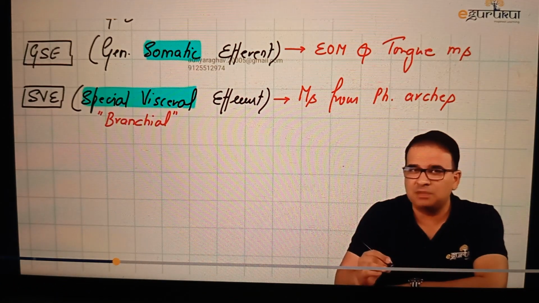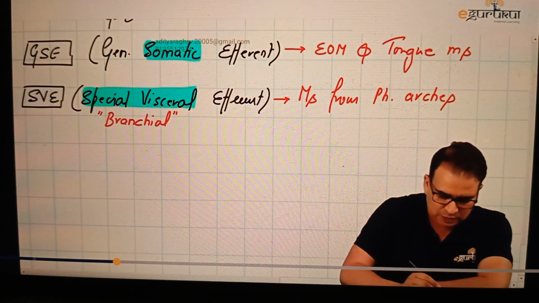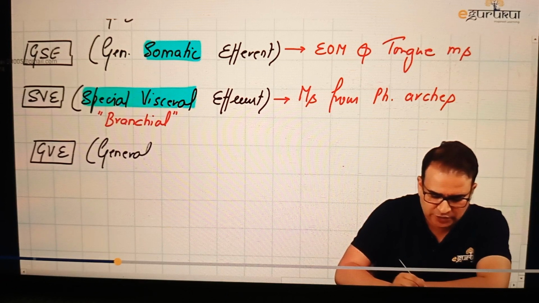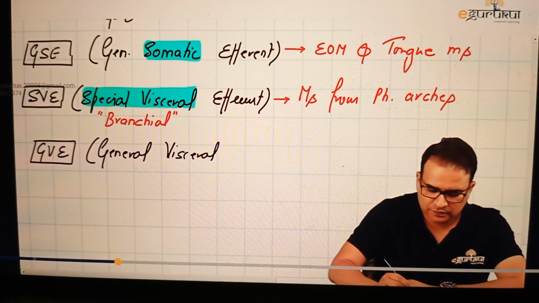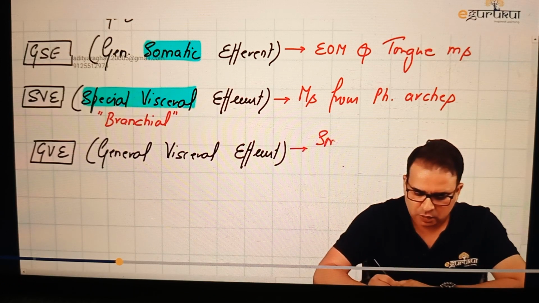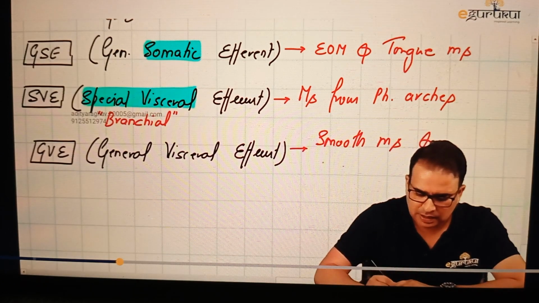Therefore, the third and last efferent column that we have is automatically for the smooth muscles. So we have a column named GVE. GVE stands for general visceral efferent. And this column is to supply what muscle? It is to supply the smooth muscles, and it also supplies glands.